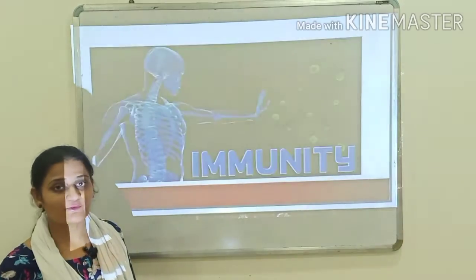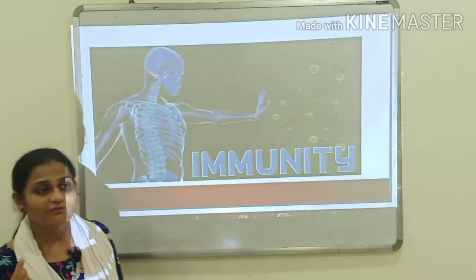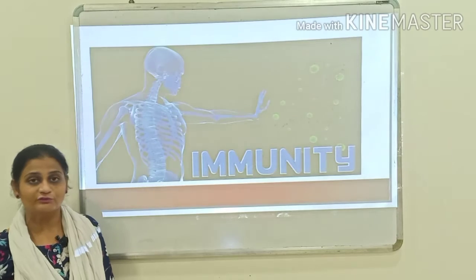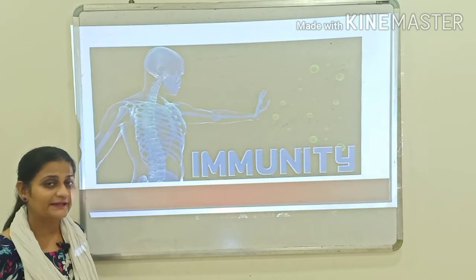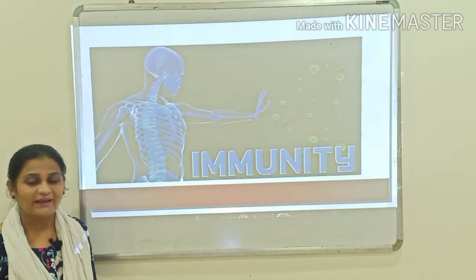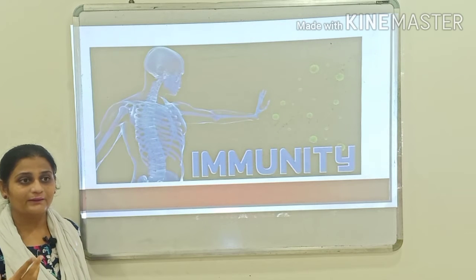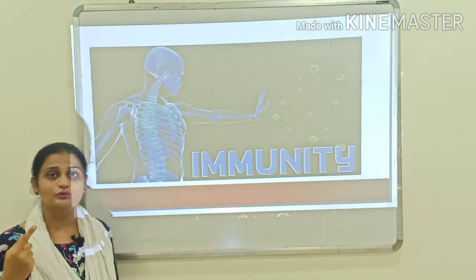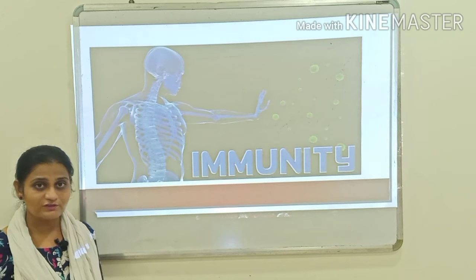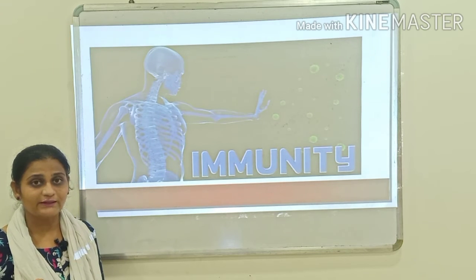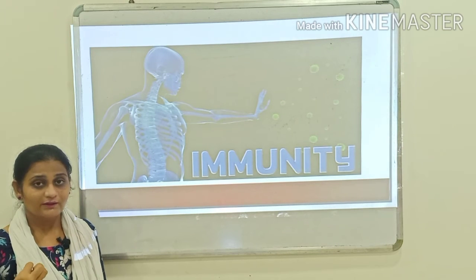So children, we have started with the immune system, where the immune system is the part of the body which helps in fighting against the disease causing microorganisms. Its function is to recognize and respond, and after responding they keep it in the memory, right?